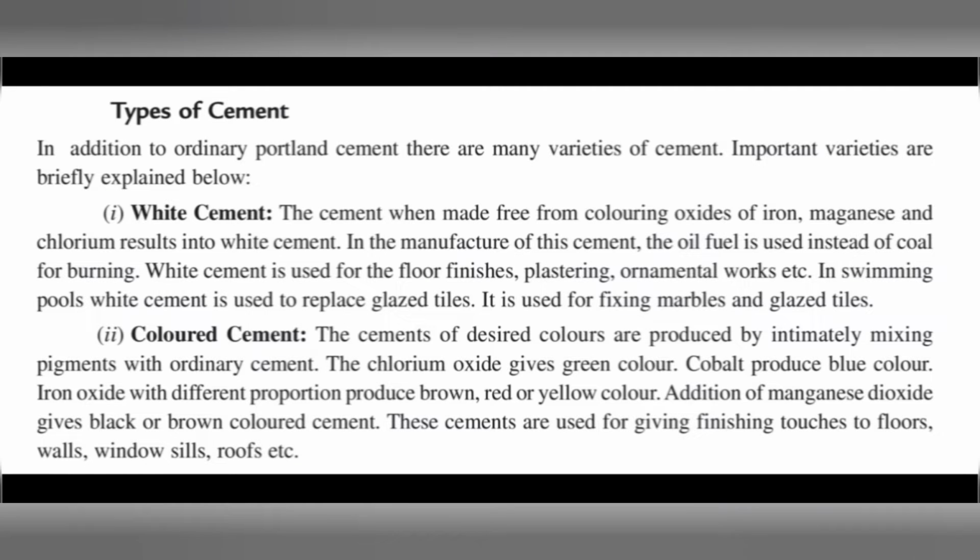Number 2. Colored cement. Cements of desired colors are produced by intimately mixing pigments with ordinary cement. Chromium oxide gives green color, cobalt produces blue color, and iron oxide in different proportions produces brown, red, or yellow color. Addition of manganese dioxide gives black or brown colored cement. These cements are used for giving finishing touches to floors, walls, window sills, roofs, etc.